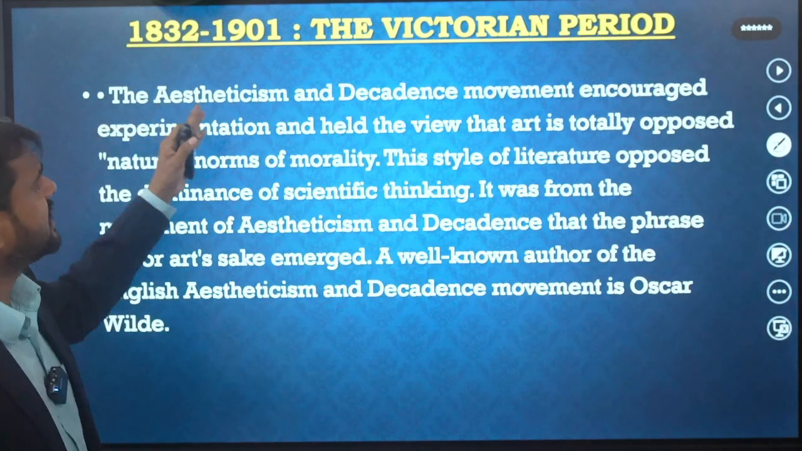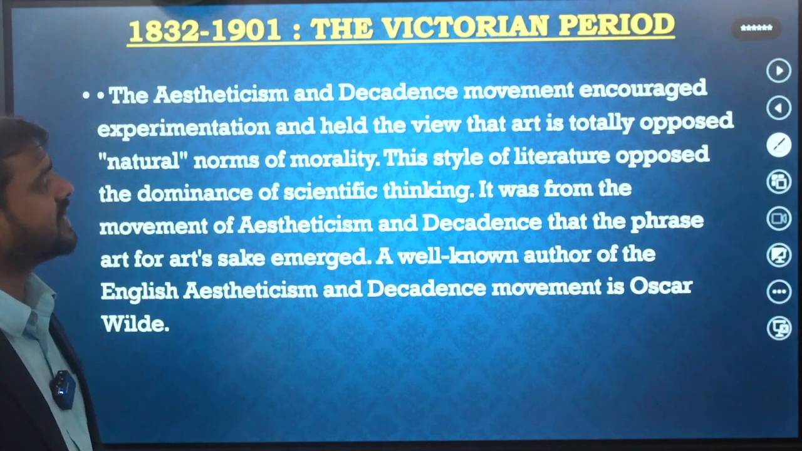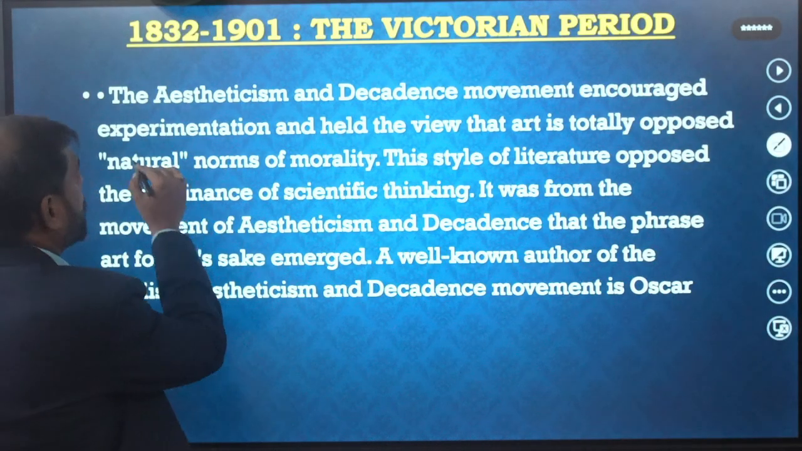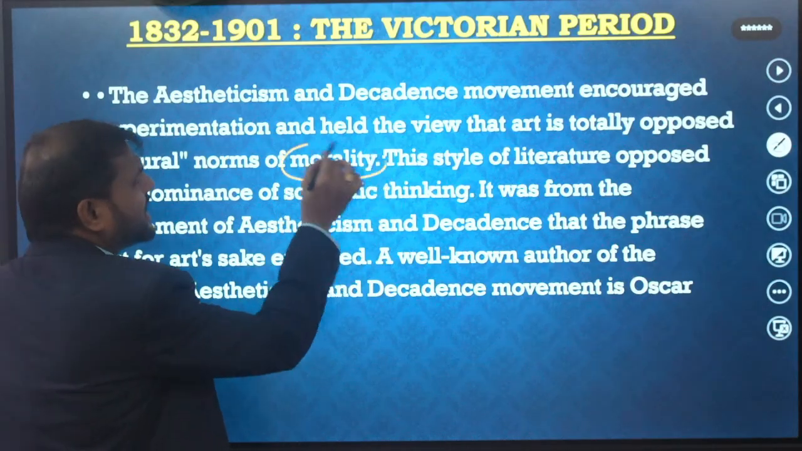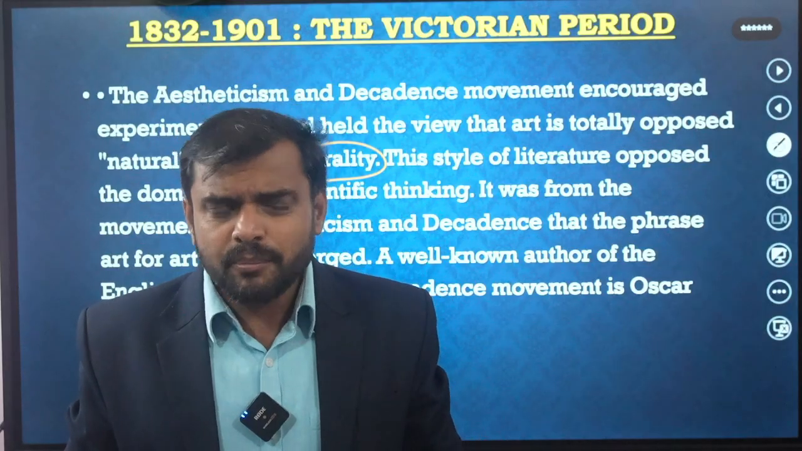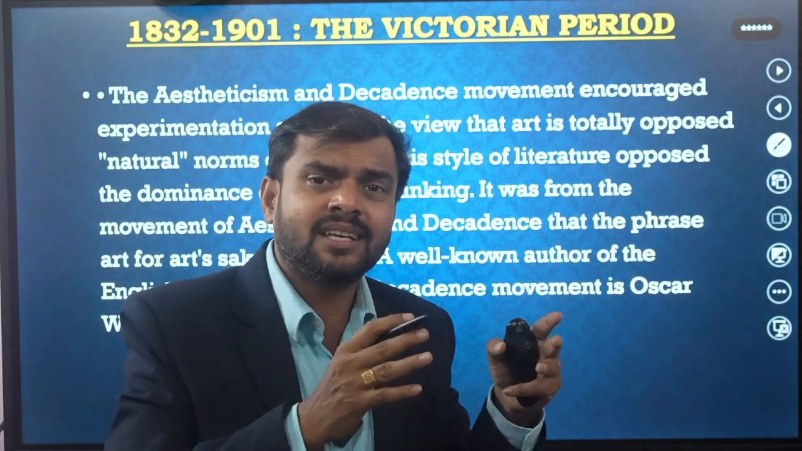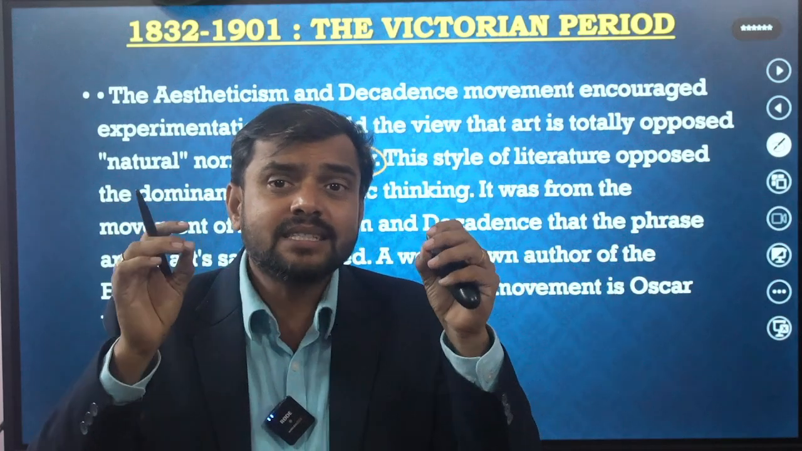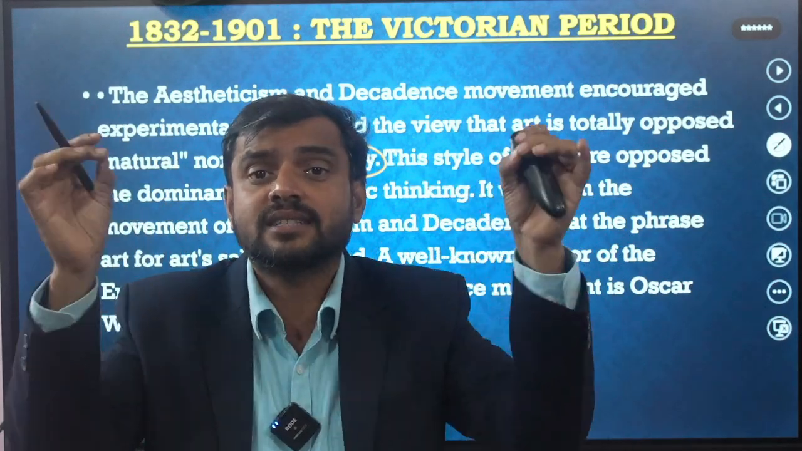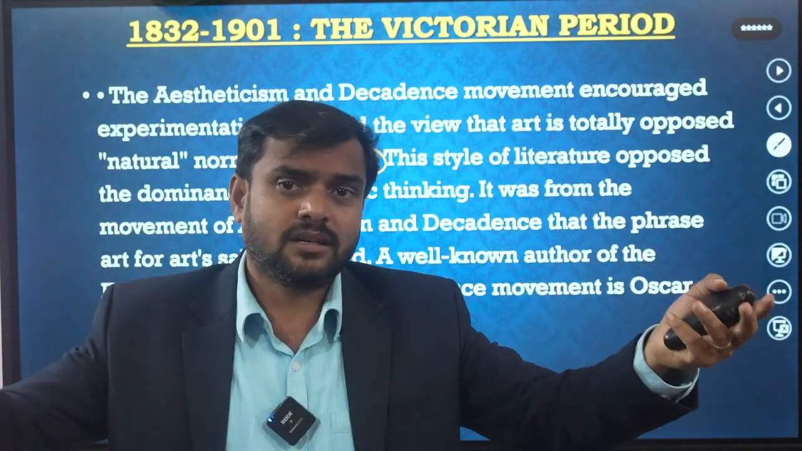And after that, aestheticism came. Here, the movement encouraged experimentation and held the view that art is totally opposed to the natural norm of morality. That there is no connection between morality and literature. Literature is not to tell about spirituality, devotional things, or any other thing, according to them. It is about art for art's sake. In art, you should get pleasure first. After that, you should get the knowledge.